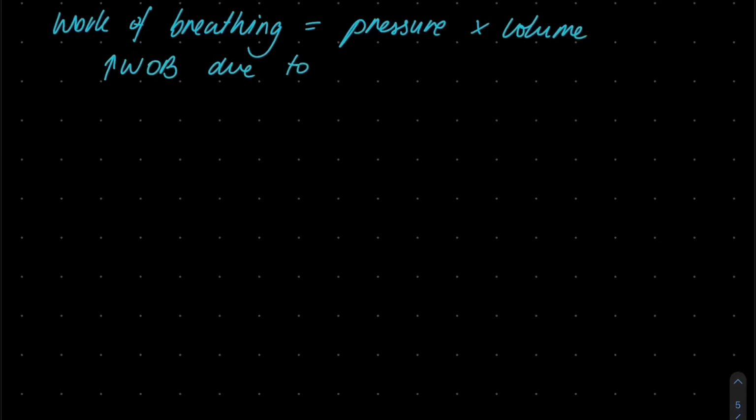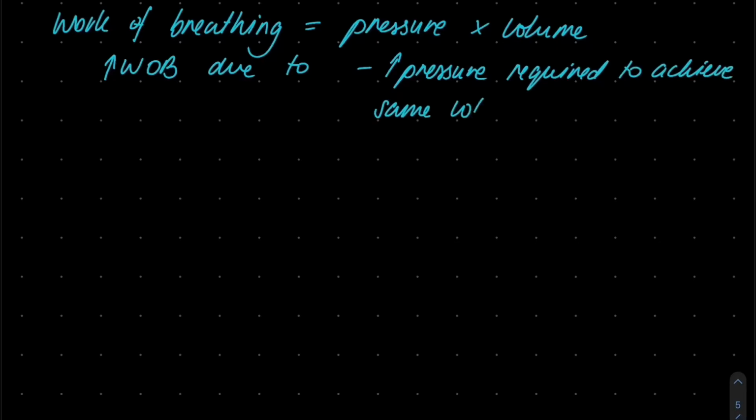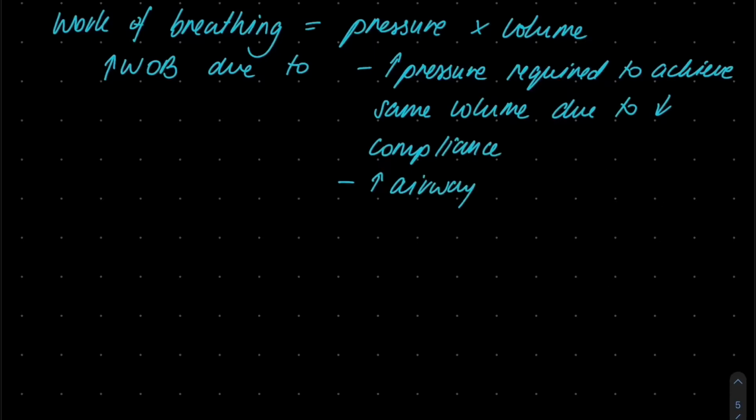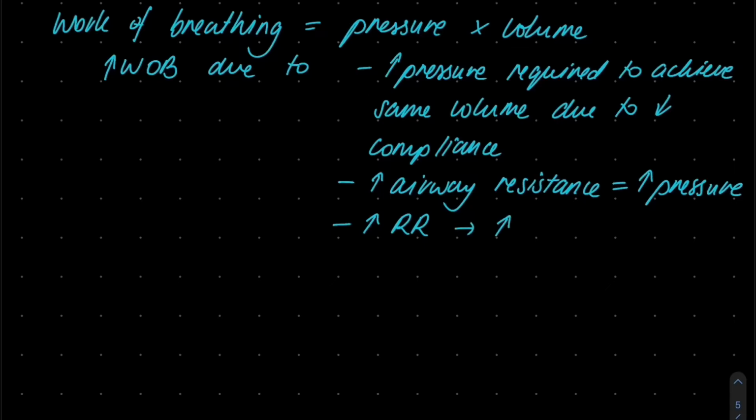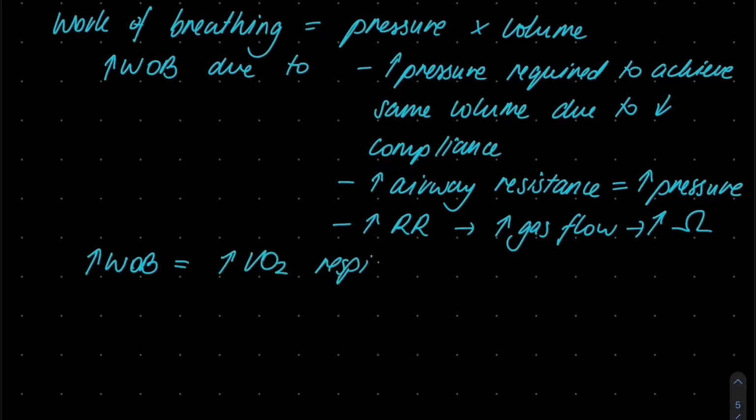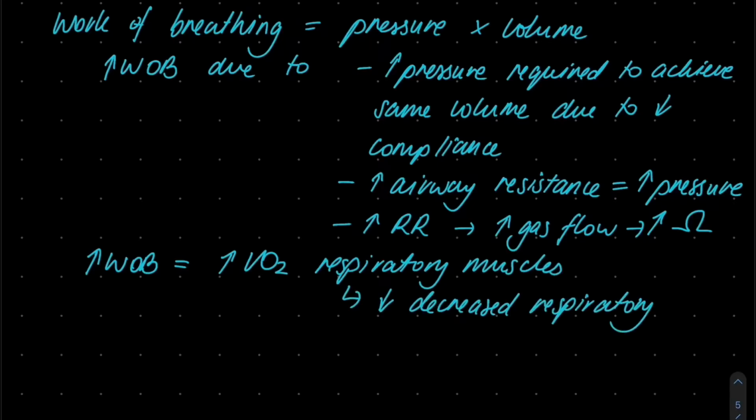Combining what we have covered so far, we'll now look at work of breathing. There is increased work of breathing due to, one, an increased pressure required to achieve the same tidal volume due to decreased respiratory compliance. Two, there's increased airway resistance, which will require increased pressure to overcome this resistance. Three, there's increased respiratory rate, which will cause increased gas flow, which also causes increased resistance. The consequence of increased work of breathing is that it will cause increased oxygen consumption of the respiratory muscles, which means that there is a decreased respiratory muscle efficiency.